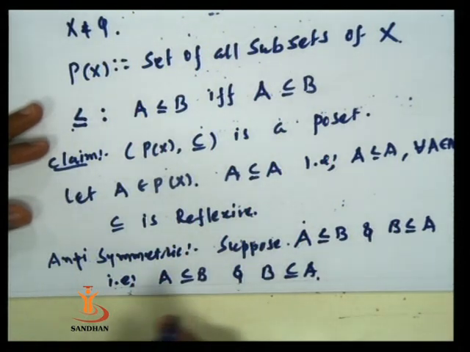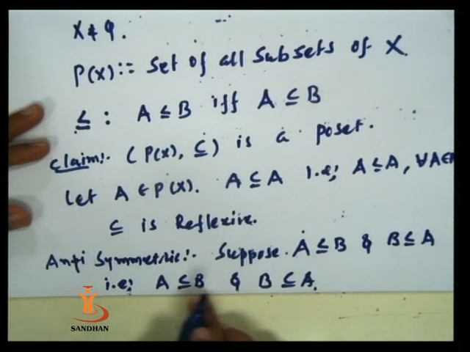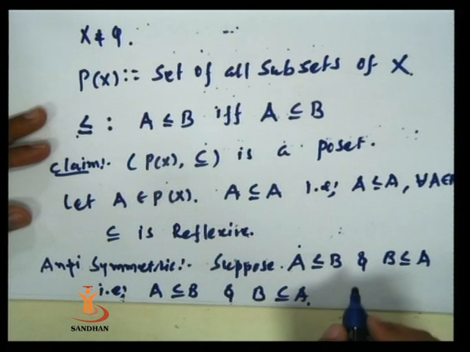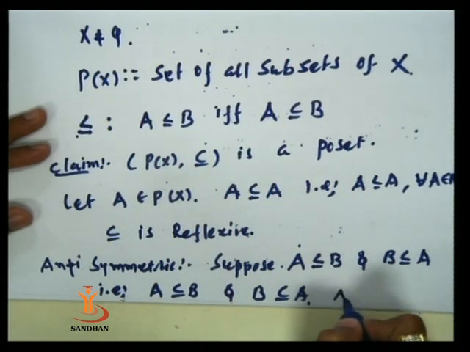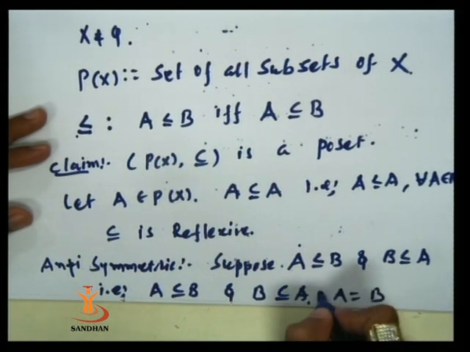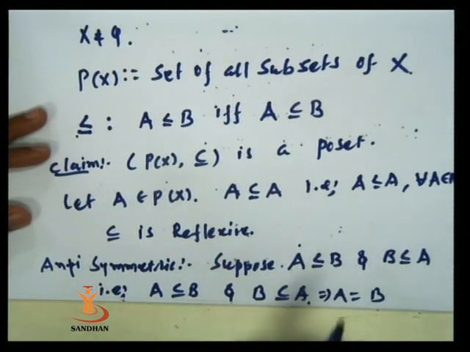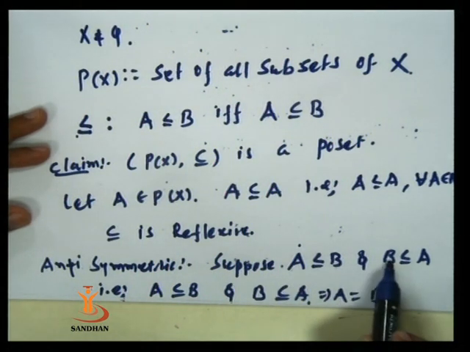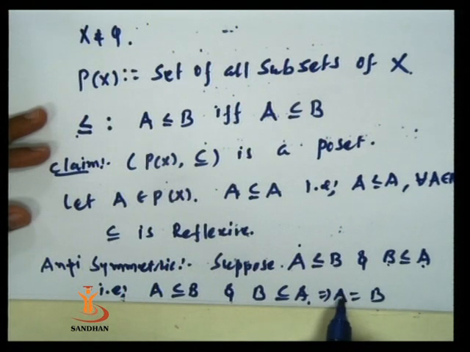But by results of set theory, we know that whenever A is a subset of B and B is a subset of A, we have A is equal to B. It means whenever A is related to B and B is related to A, we have A is equal to B. This means this relation is antisymmetric.